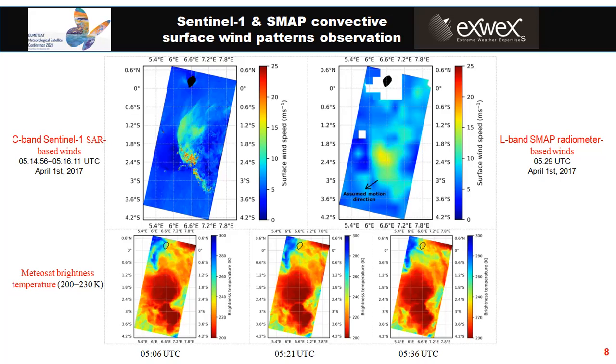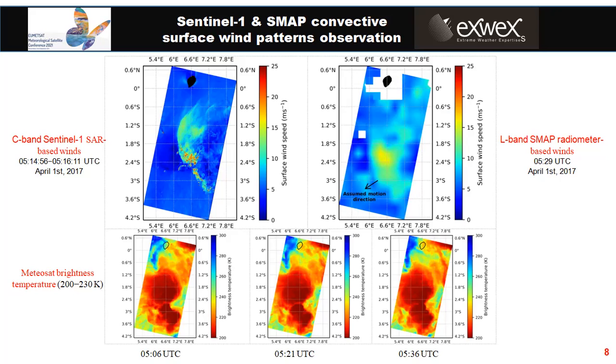This wind pattern is detected on the Sentinel-1 image at about 5:14, while this one is observed by SMAP about 15 minutes later. Both of them have very close forms. Despite having a larger spatial resolution, we can see here the strong wind zone with about 15 or 17 meters per second on the SMAP image.